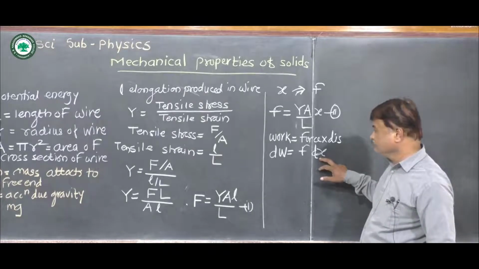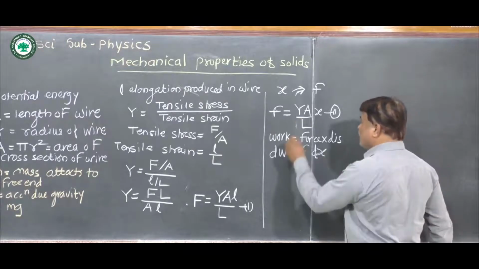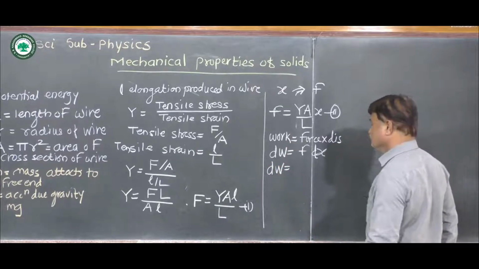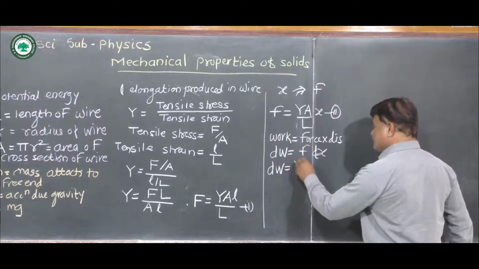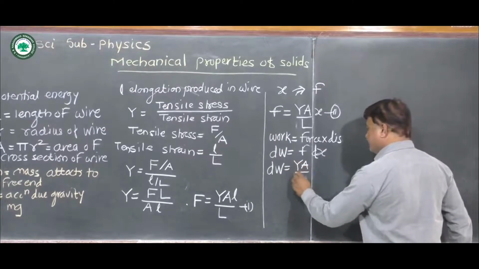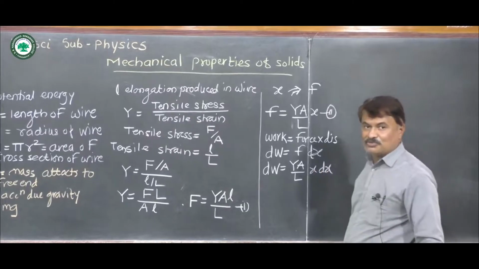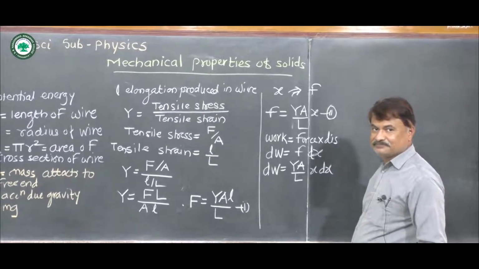Now we substitute the value of this f, then we get dW equal to the magnitude of f, which is YA upon capital L into x into dx, for smaller displacement dx.